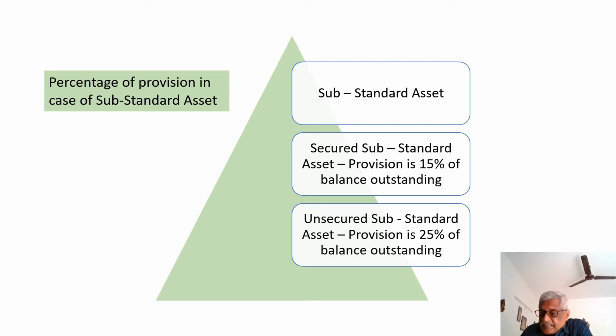Substandard assets are classified again into secured substandard. In that case, 15% of the balance outstanding is the amount of provision to be made. When it comes to unsecured substandard asset, the provision to be made is 25% of the balance outstanding. So, when it moves from secured substandard to unsecured substandard, the percentage of provision increases by 10%. Now, what is meant by the unsecured? What is meant by security? Let us understand that first.